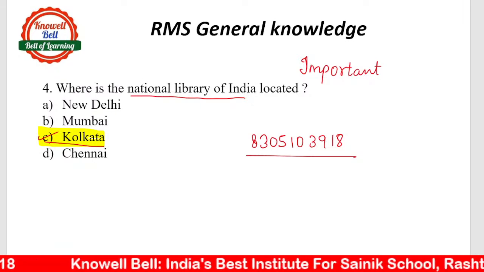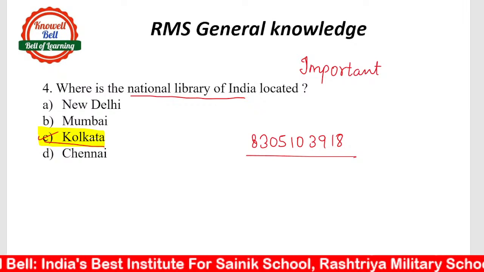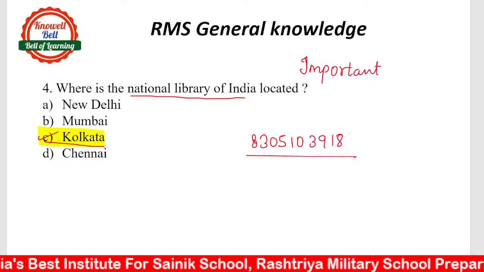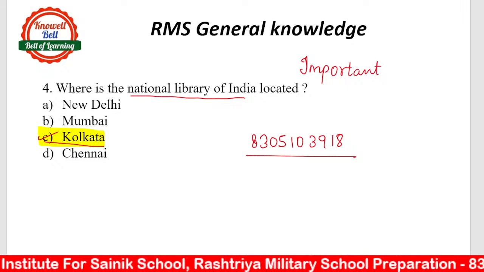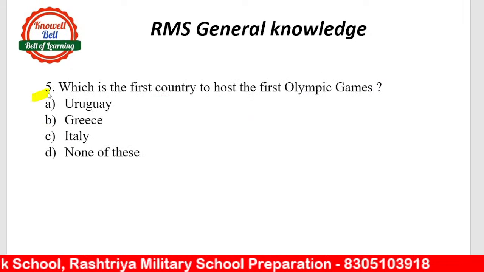Yes, correct, Suman. The right answer for the question would be option C, Kolkata. Srushti, D is not the right answer. C, Kolkata, or yes, Rizwan, you can call Kolkata. Okay, so National Library of India is located in Kolkata. Next is question number 5.